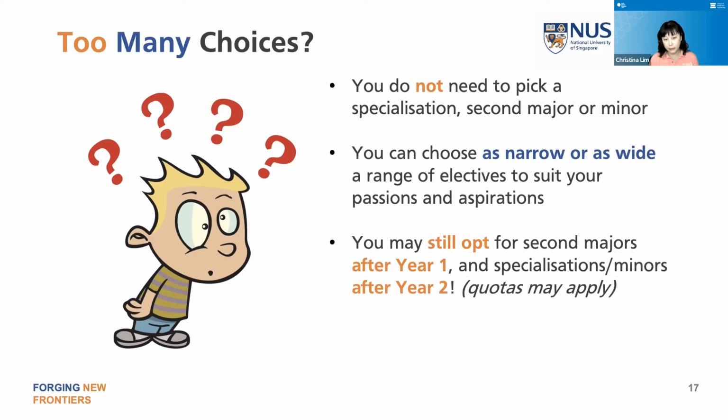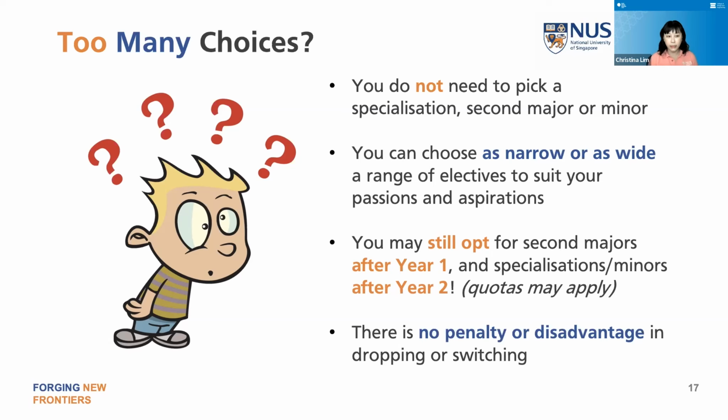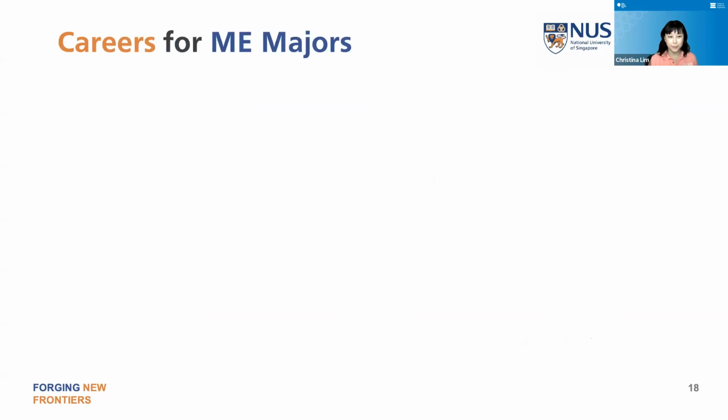You can decide later. However, there are some quotas for things like aeronautical engineering and robotics. So we split the quota in half, at the point of admission and half after year 2. So if you take up, and you're slightly kiasu, you go and opt for one of these, and you don't want to do it, there's no penalty. Nobody's going to fault you for that. And you can always switch to something else or not at all.